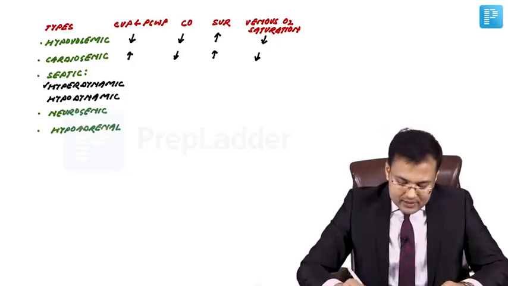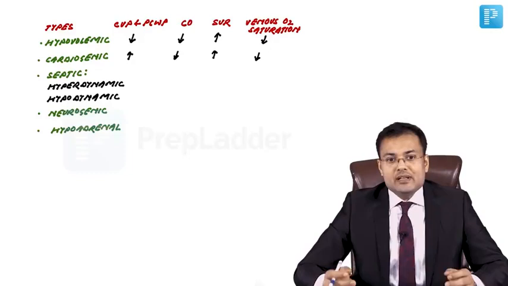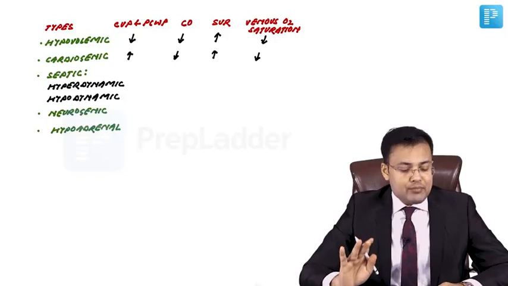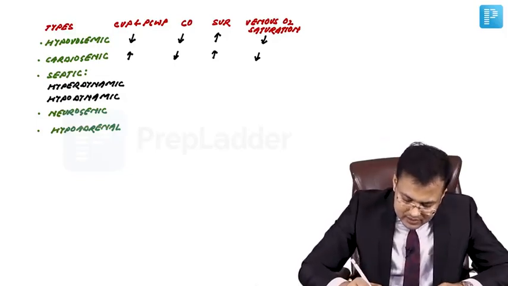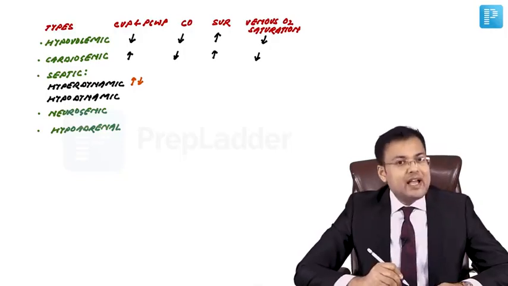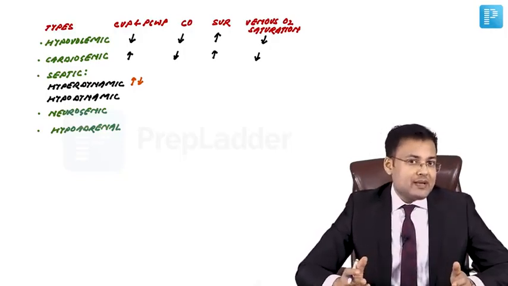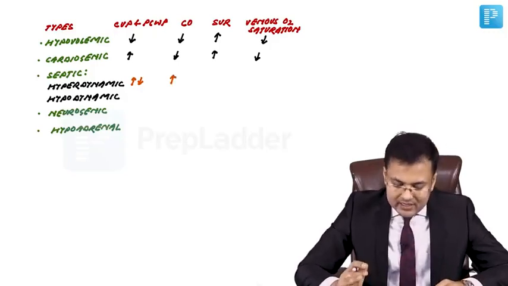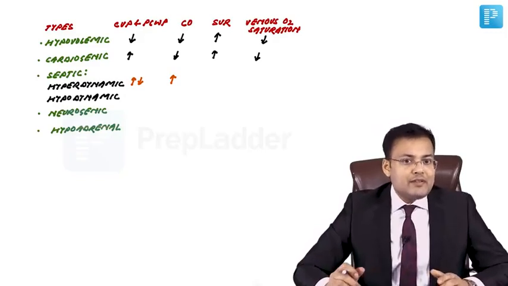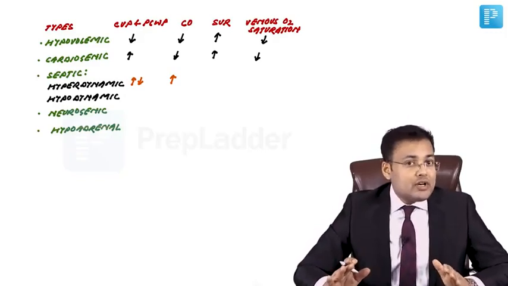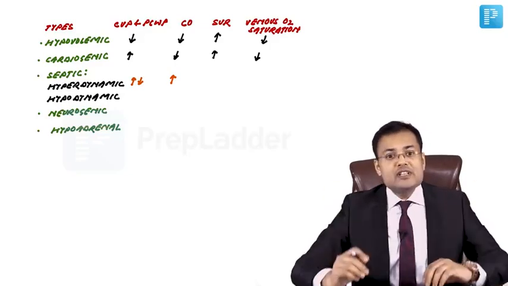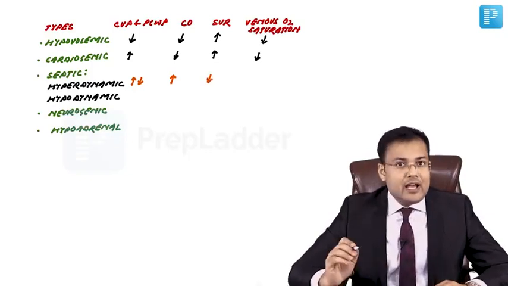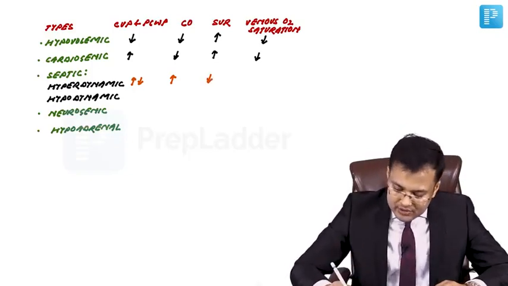Septic shock is further divided into hyperdynamic phase and hypodynamic phase. What happens in the hyperdynamic phase, you have to remember, is very, very important. Here, the central venous pressure and pulmonary capillary wedge pressure can be decreased also, can be increased also. But cardiac output is increased in the hyperdynamic phase of septic shock. It's the only type of shock where cardiac output is increased. Systemic vascular resistance is decreased and venous oxygen saturation is increased.